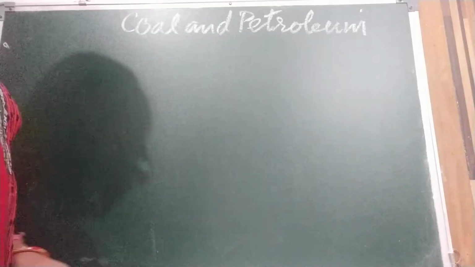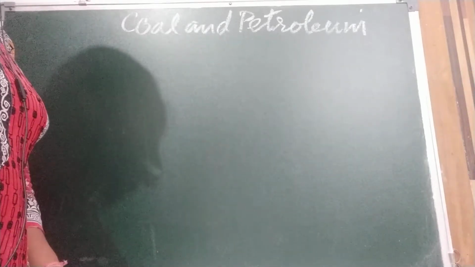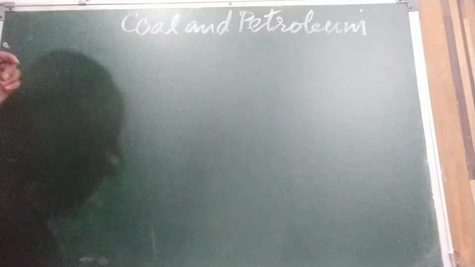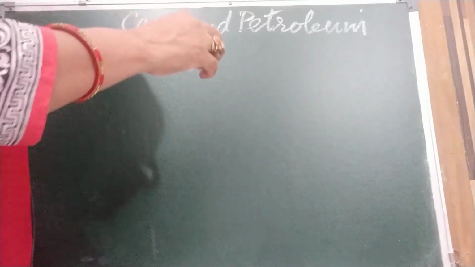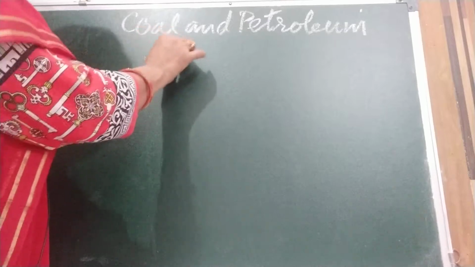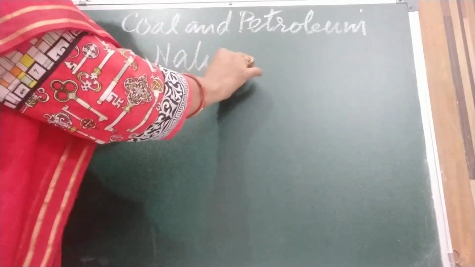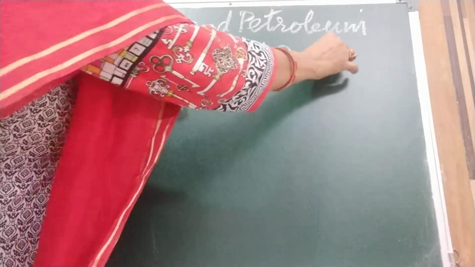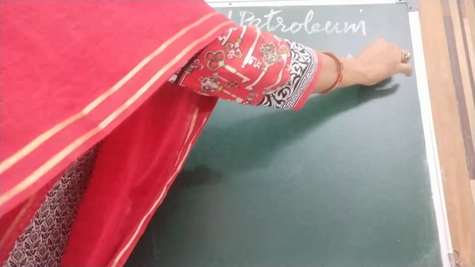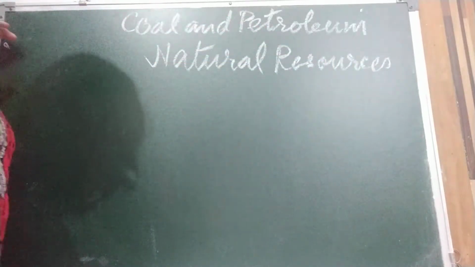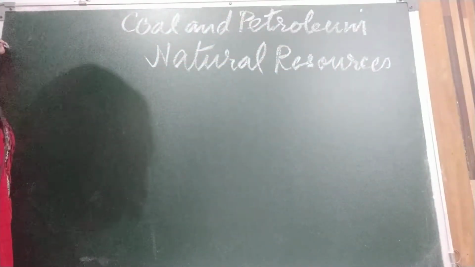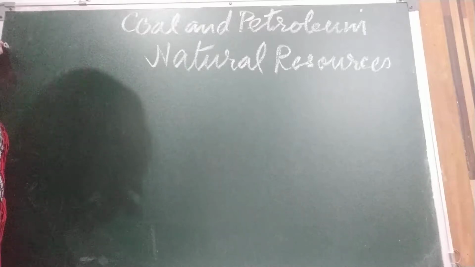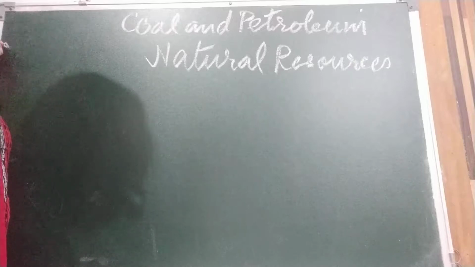Hello children, today we are going to discuss the lesson coal and petroleum. First we are going to discuss natural resources. Children already know what natural resources are: the resources which we get from our nature, like air, water, soil, etc. All the material required by living things, such as air, water, soil and minerals, are present on the earth. These are the major resources of the earth.